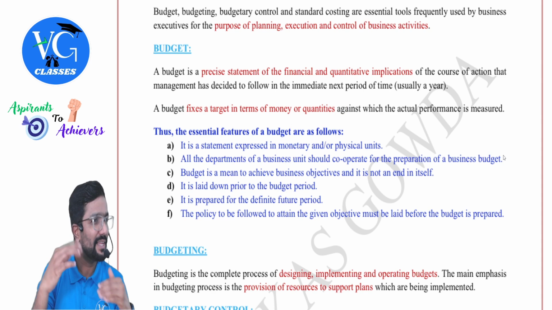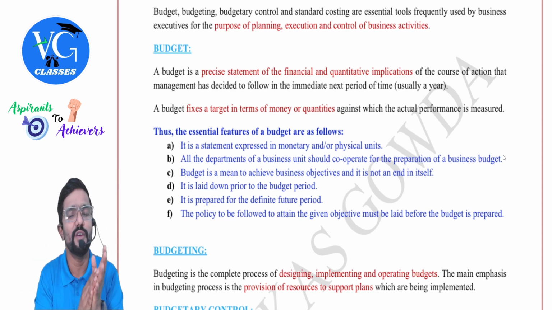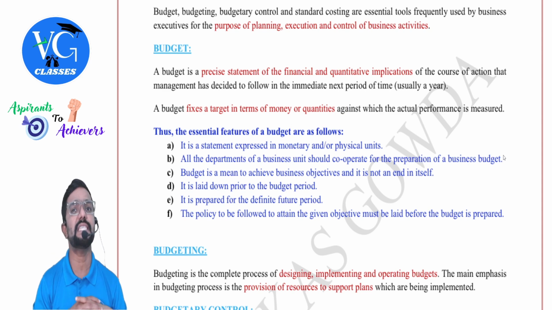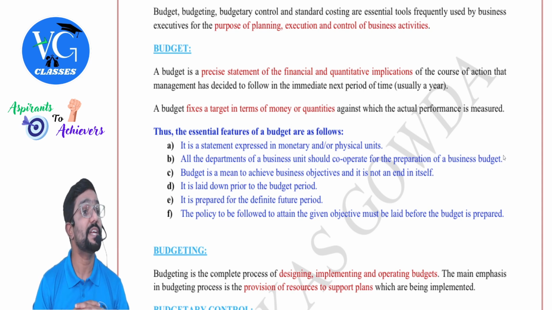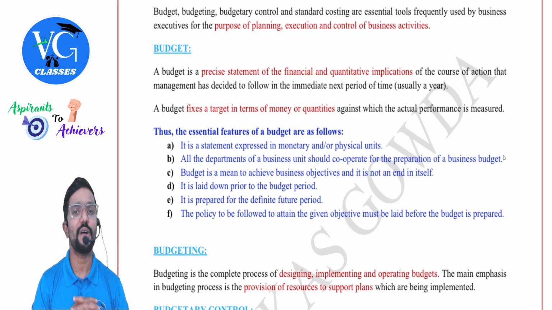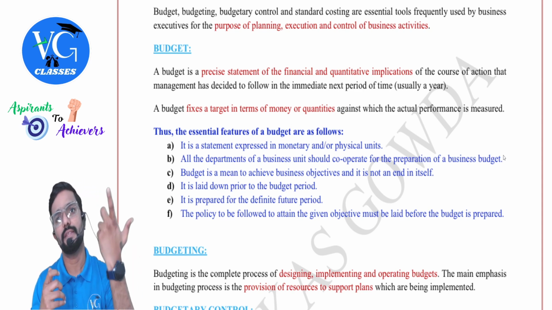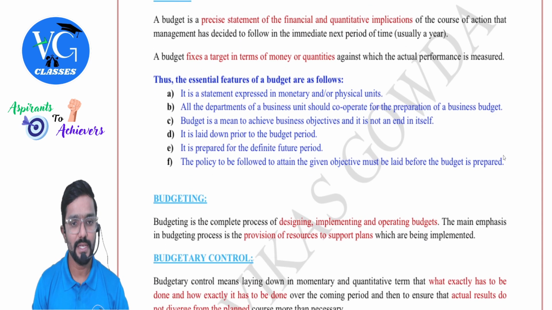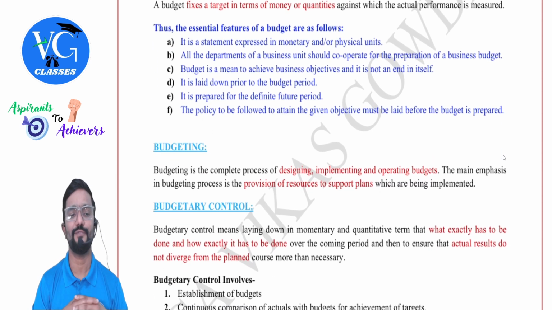Sales is 150, but there will be some opening stock, closing stock. So assume we got to know production is 1,60,000 units. For that, obviously we need to incur a cost, material cost, labor cost, everything. Just check how much it should be. That is in terms of finance. So I can set a budget both in terms of quantity as well as money. Thus, the essential features of budget are as follows.